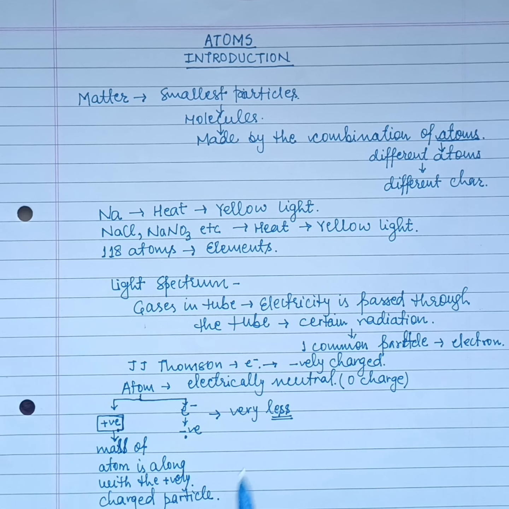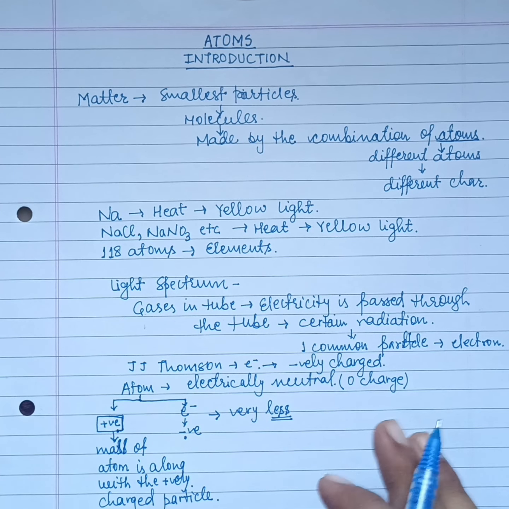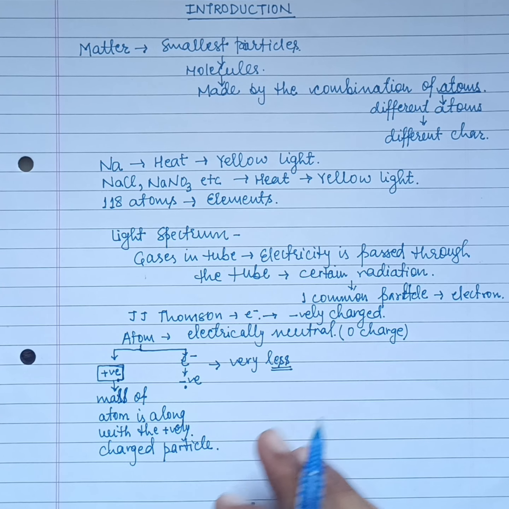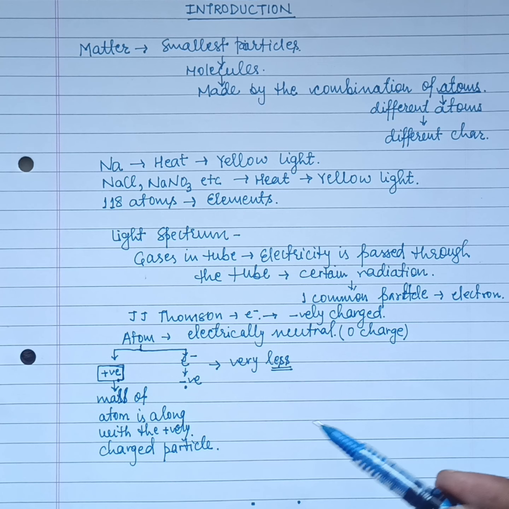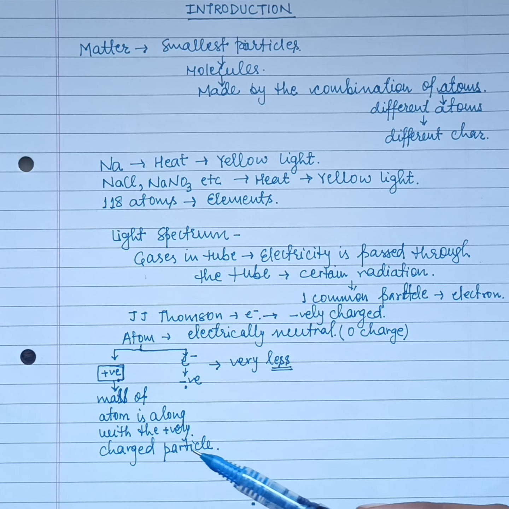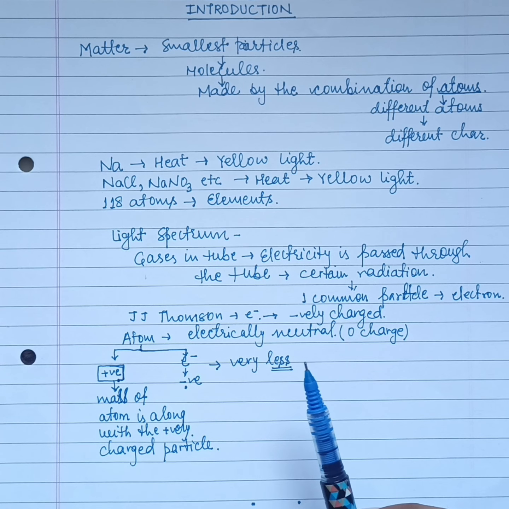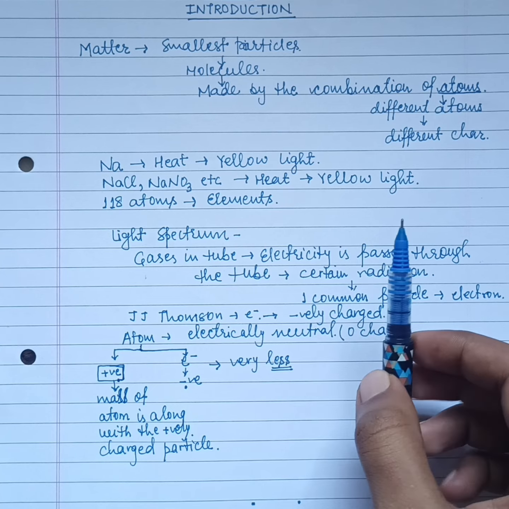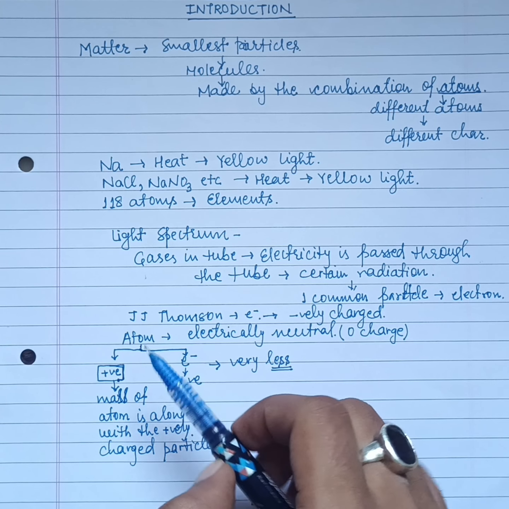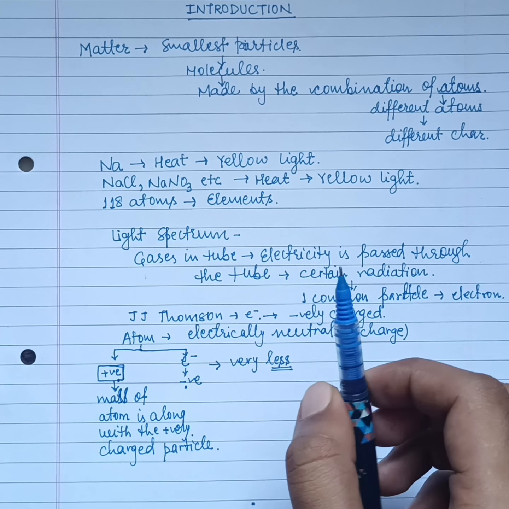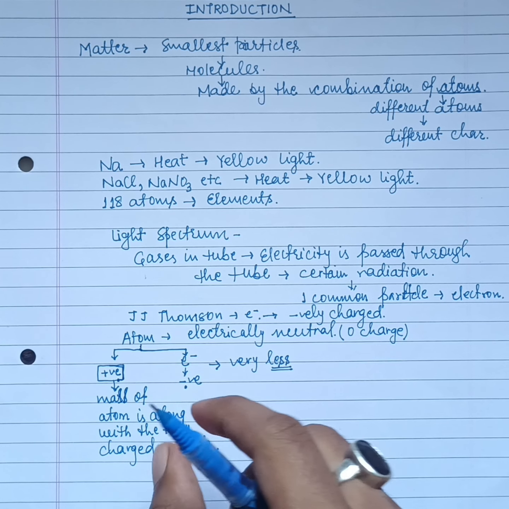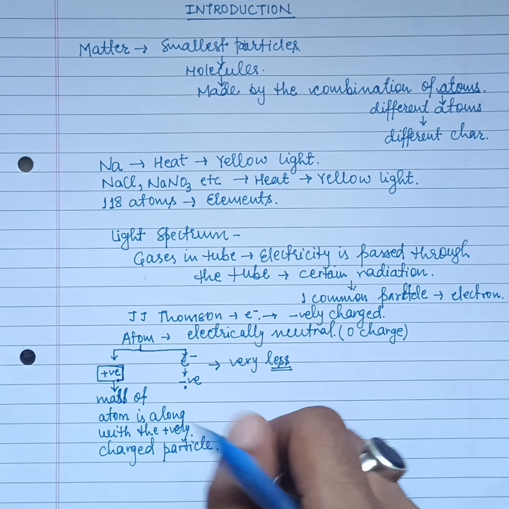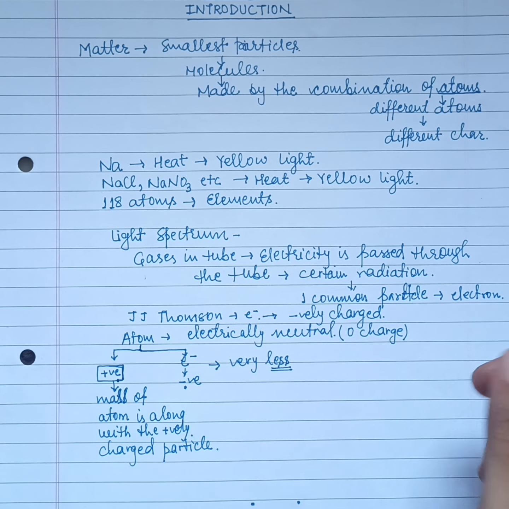And along with this, we came to know about so many things, and slowly a few more experiments were done, which we will study in this chapter later on. This is just the introduction part, so that we understand why we are studying the atom, why we are studying the electron, and why the mass is concentrated along with the positively charged particle. So this is all for the introduction part.